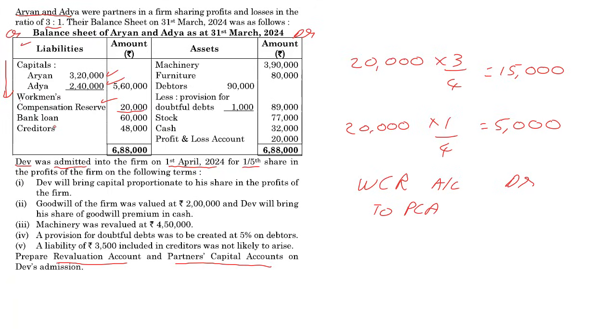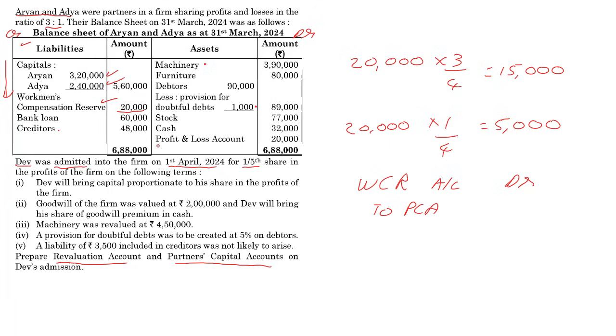Now, bank loan, creditors, machinery, furniture, all of these will only turn up if they have adjustments. It's a good idea to read through once and mark those adjustments. So, machinery, I can see as an adjustment. Why am I marking? If we had to make a balance sheet, then the adjustment would have gone there, but I'm still doing it anyway. Provision for doubtful debts was to be created at 5%. We have an old one, so we'll make a mark over there as well. A liability for 3,500 included in creditors is not likely to arise, so we have a mark for creditors. Anyway, this is where it stands.